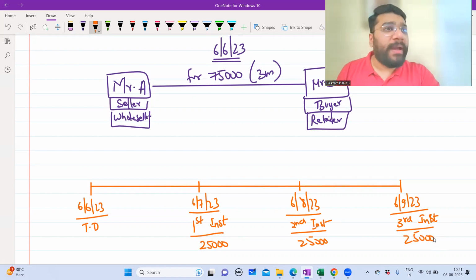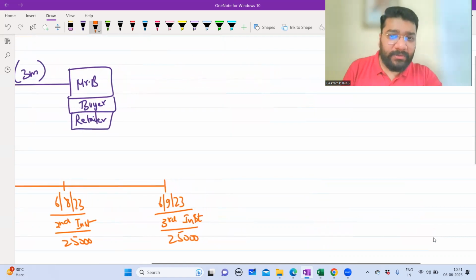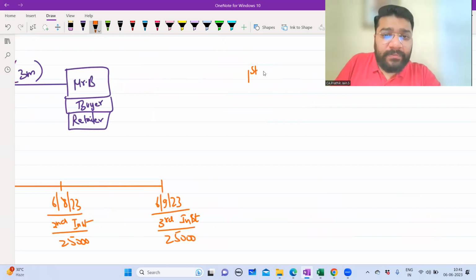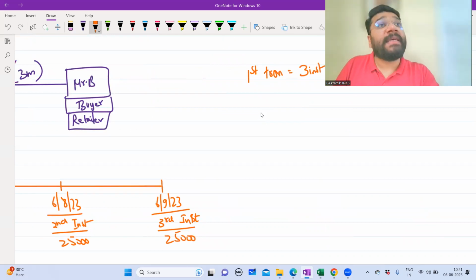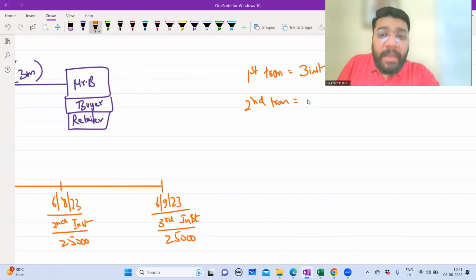Now imagine a situation where Mr. A is selling goods to buyer B, not one time a month. He's doing transactions with B multiple times a month. For example, this is one transaction, 3 payments. First transaction, 3 installments. After 2 weeks, there is a second transaction, again 3 installments.